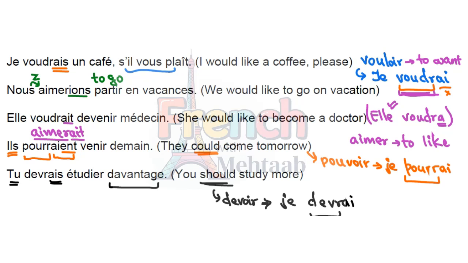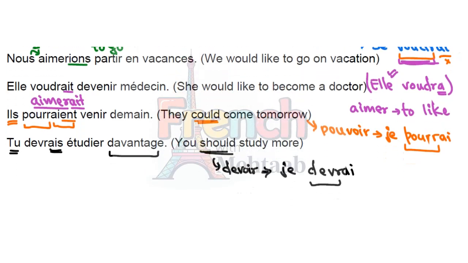I would suggest you to memorize the verb devoir in conditionnel avec tous les sujets, devoir verb, vouloir verb, and pouvoir verb, as these three verbs are used more frequently in daily life sentences. Should, could, would, these are used in daily life sentences.